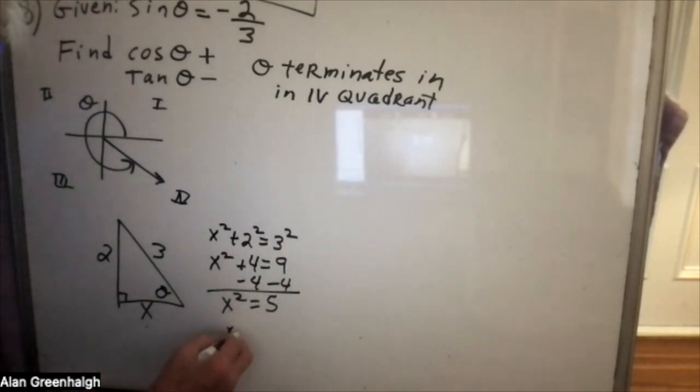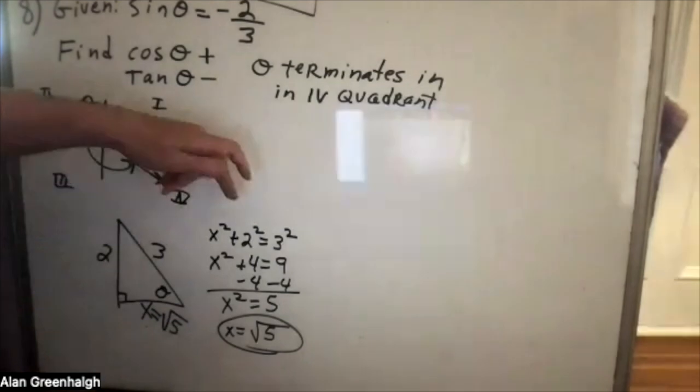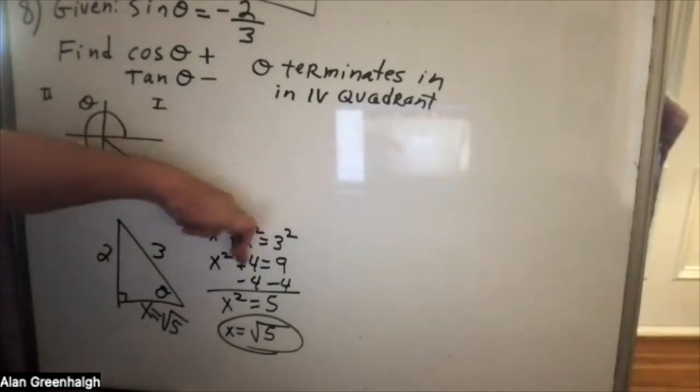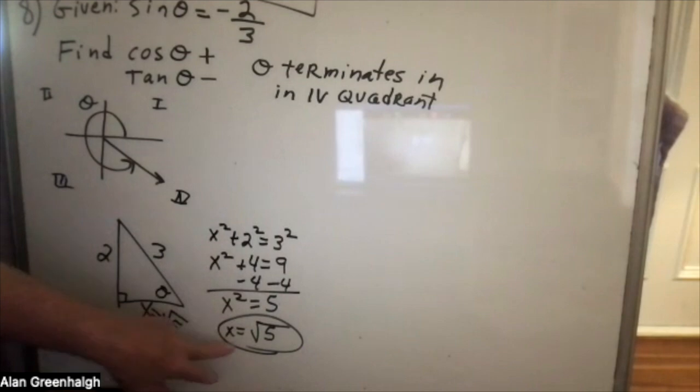And x is equal to the square root of 5. So this missing side is the square root of 5. And I'm just making sure I have everything correct. Very easy to make a mistake when the problem seems pretty easy. Okay, well, that's all taken care of.